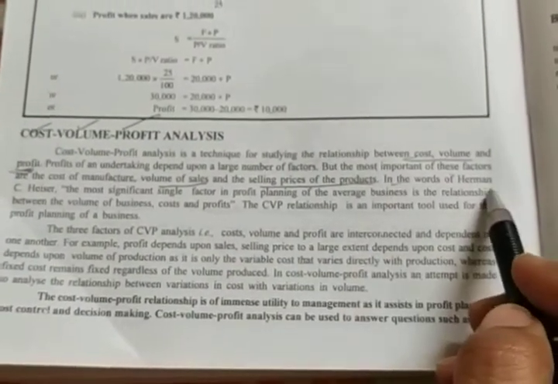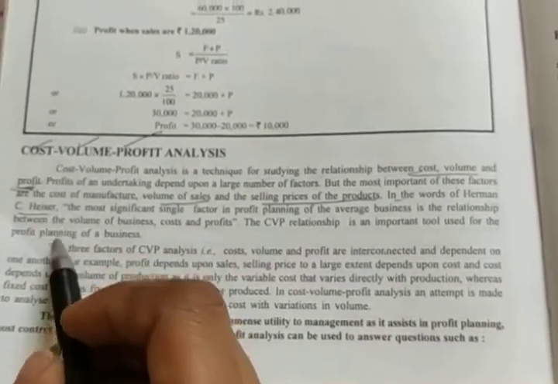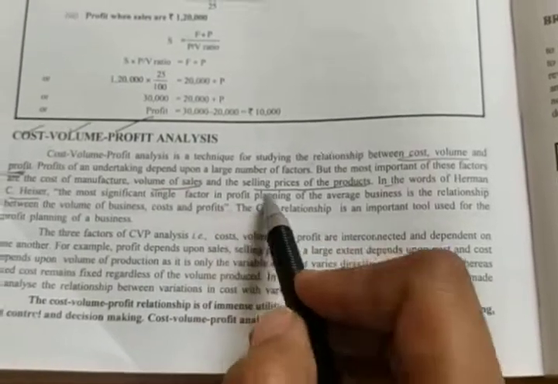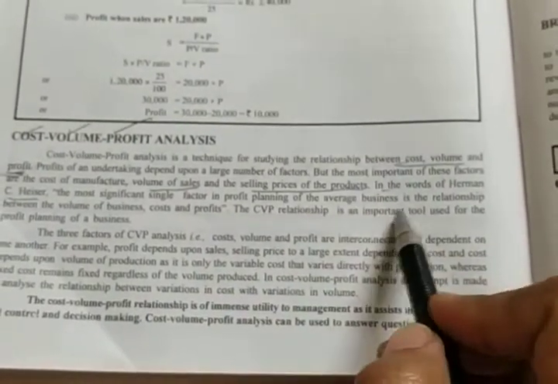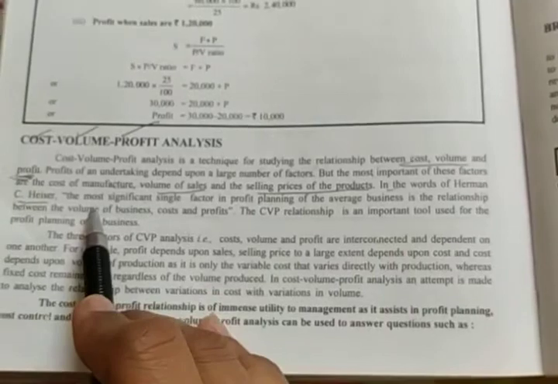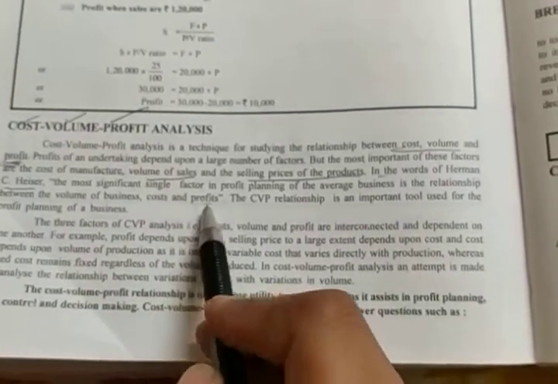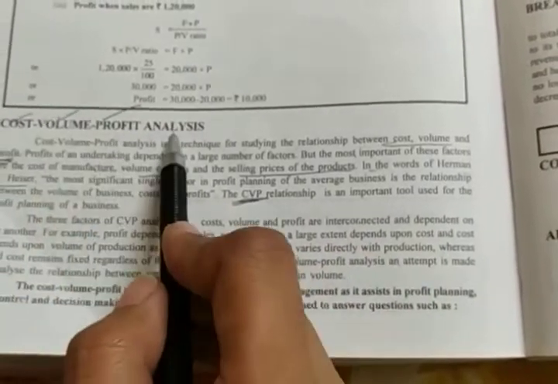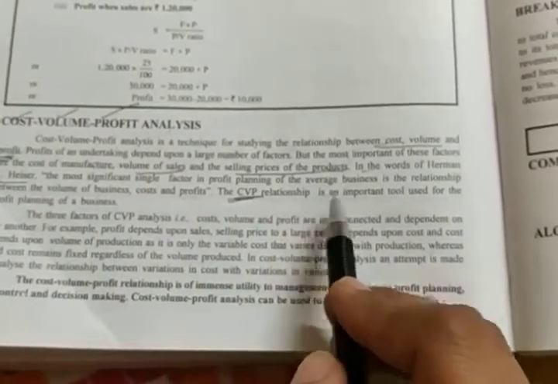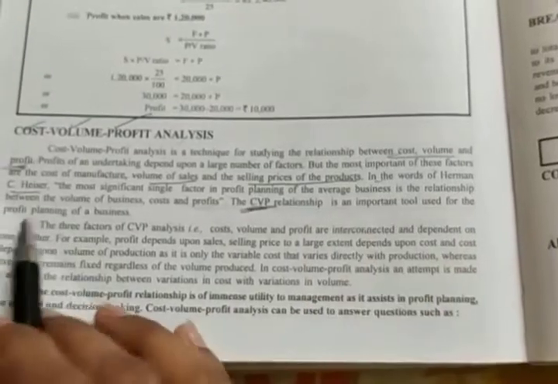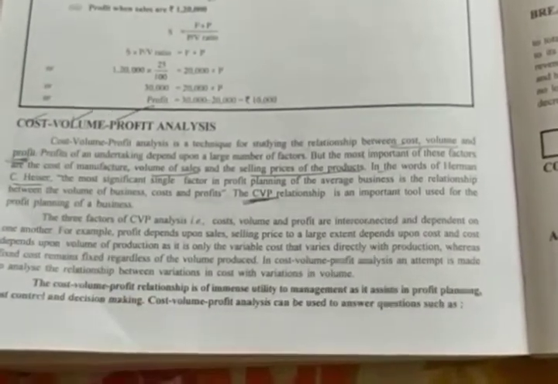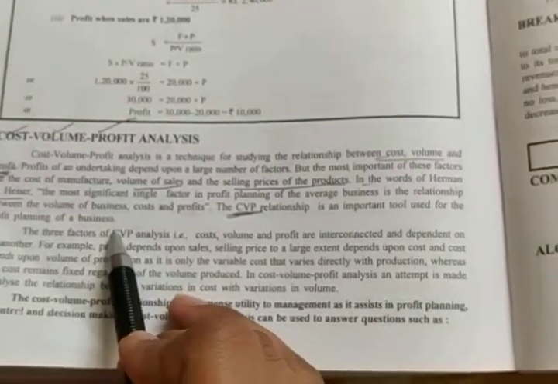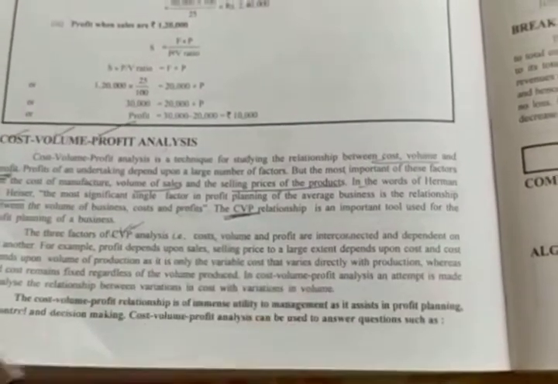In the words of Hermann C. Heiser, the most significant single factor in profit planning of the average business is the relationship between the volume of business, cost and profit, that is the CVP, cost volume profit analysis. This relationship is an important tool used for profit planning for a business. So under this, these are the three factors analyzed, that is again cost, volume and profit.